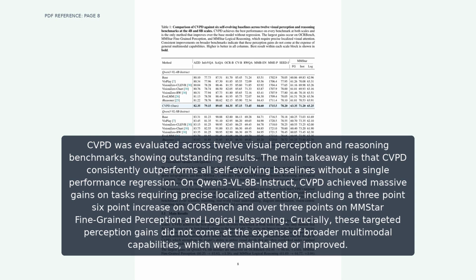CVPD was evaluated across 12 visual perception and reasoning benchmarks, showing outstanding results. The main takeaway is that CVPD consistently outperforms all self-evolving baselines without a single performance regression. On Qwen-VL 8B Instruct, CVPD achieved massive gains on tasks requiring precise localized attention, including a 3.6-point increase on OCR bench and over 3 points on MM* fine-grained perception and logical reasoning. Crucially, these targeted perception gains did not come at the expense of broader multimodal capabilities, which were maintained or improved.